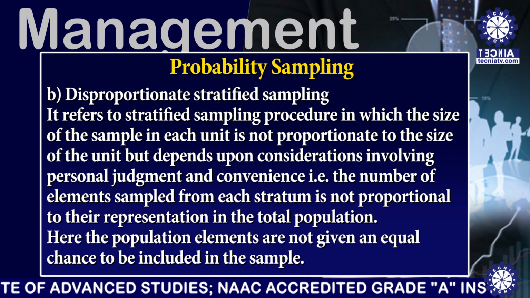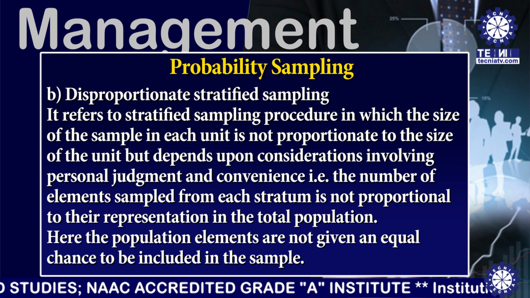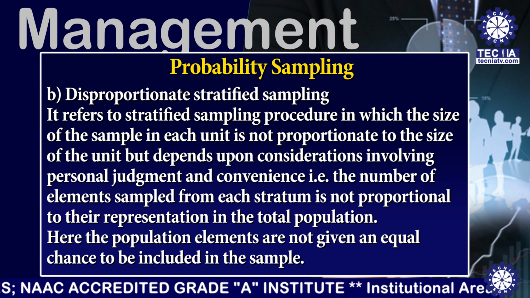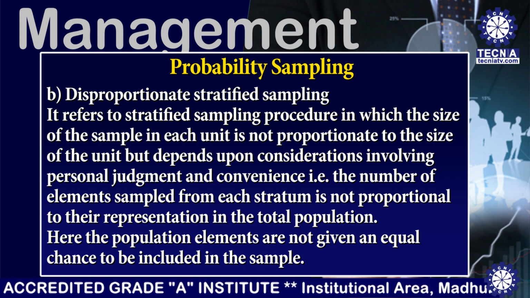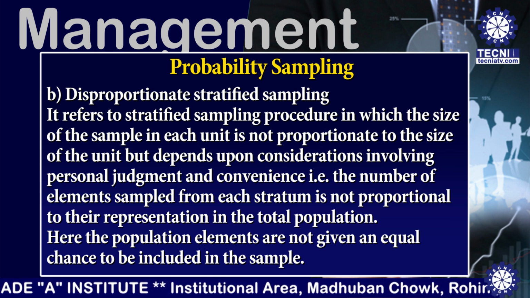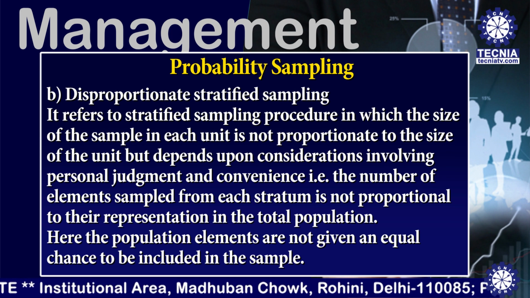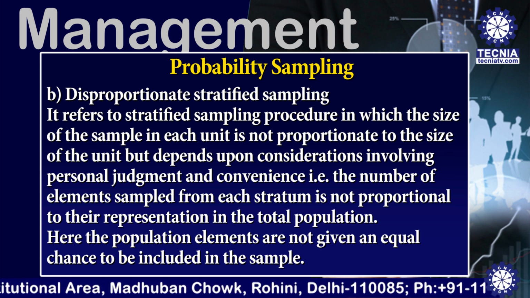That is, the number of elements sampled from each stratum is not proportional to their representation in the total population. Here, the population elements are not given an equal chance to be included in the sample.